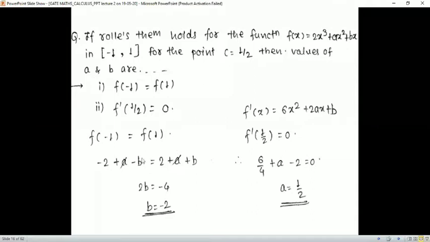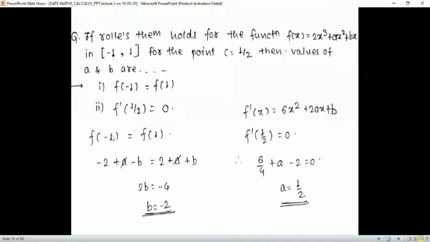So f of -1 is f of 1. We know this. So we substitute f of -1 in the function. X is -1. So 2 into -1 plus a into 1 minus b is equal to f of 1. X is 1. So we get 2 plus a plus b. And solving, we get b is equal to -2. Solving the first condition, we get this.